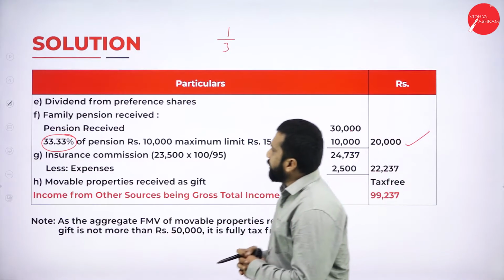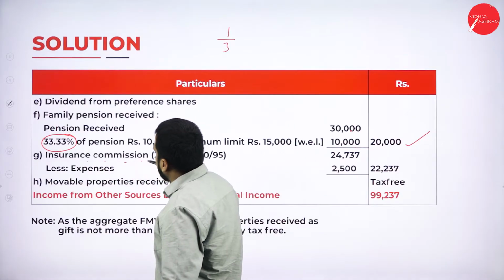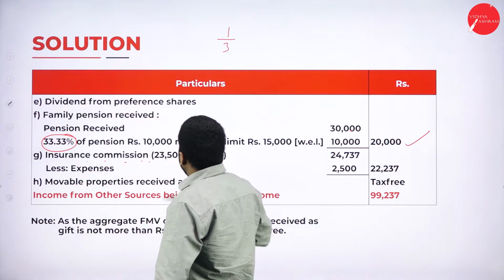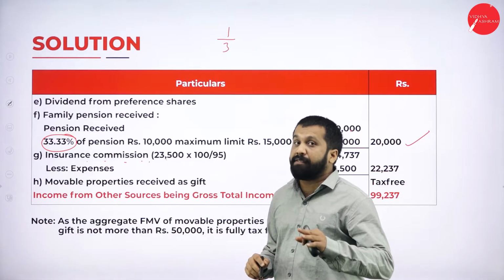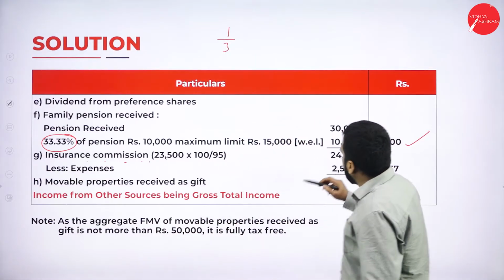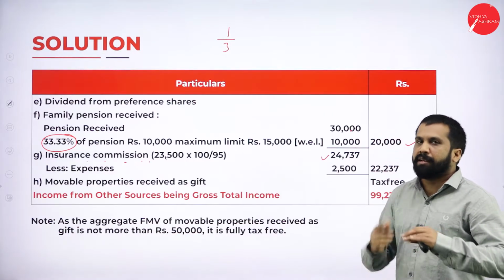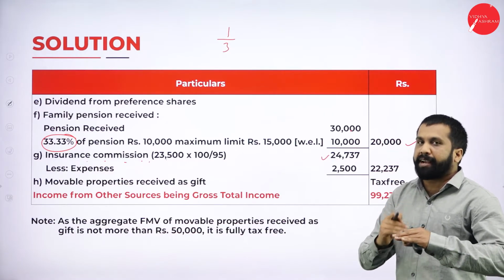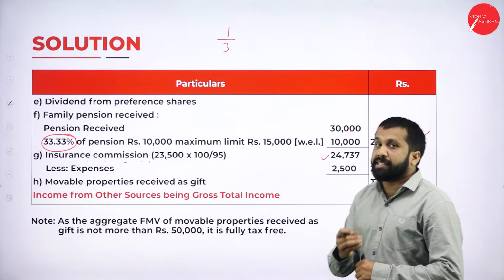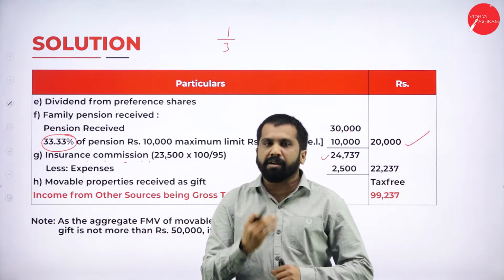Now, the next one, insurance commission, 23,500. As I told you, 100 by 95, you will get 24,737. Minus, you have to subtract what? Whatever expenses were made towards your insurance.